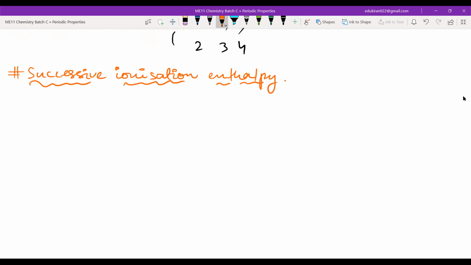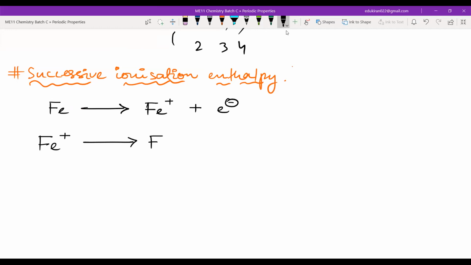Now, let us suppose that we have removed one electron from Fe. We removed one electron, so it became Fe positive, and one electron was given off. Now we can remove one more electron from Fe positive, and then Fe will become Fe2 positive, yes or no? Right? This is known as successive ionization enthalpy.